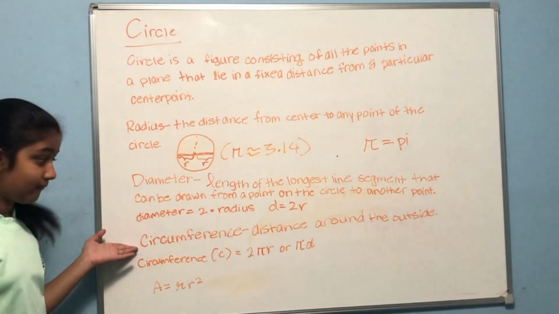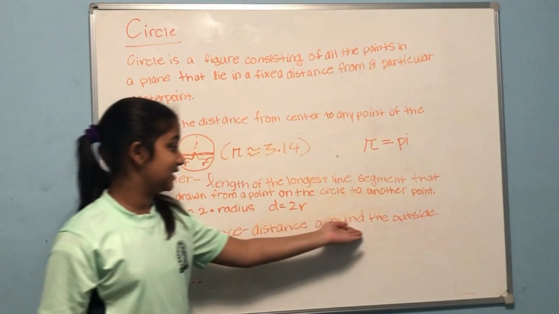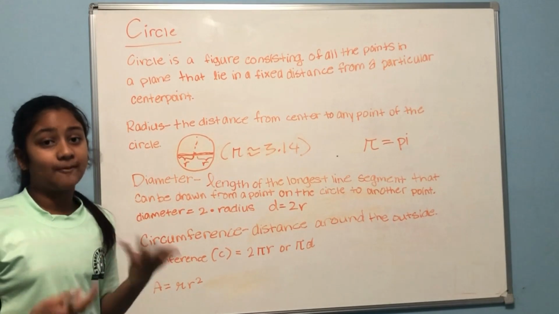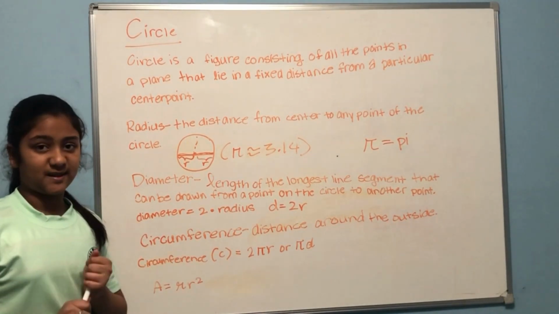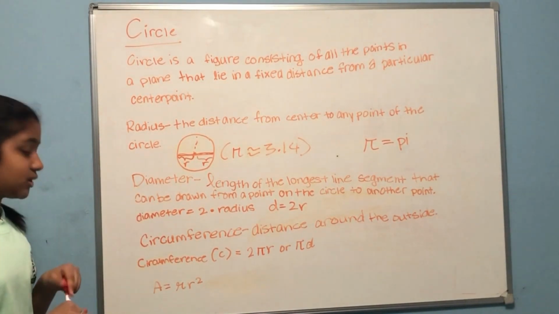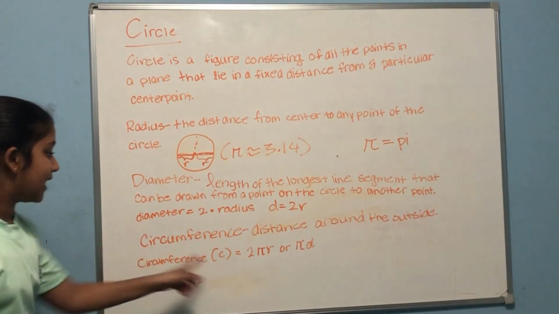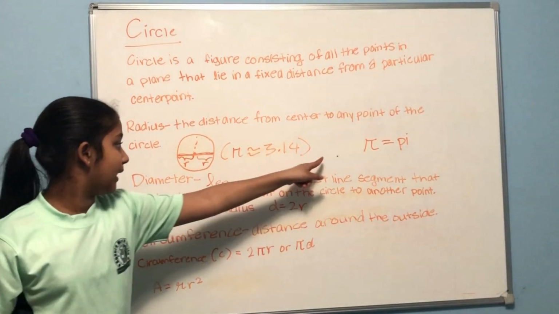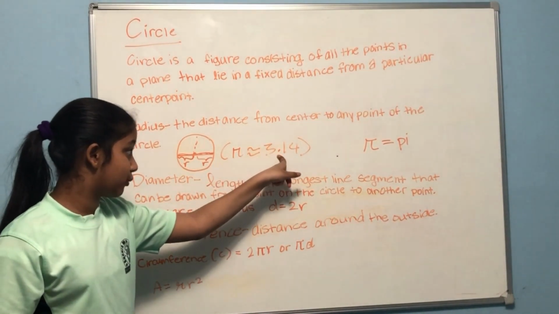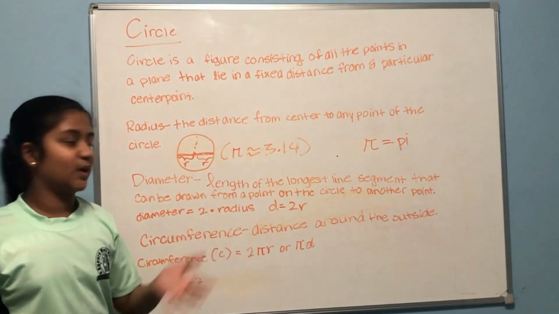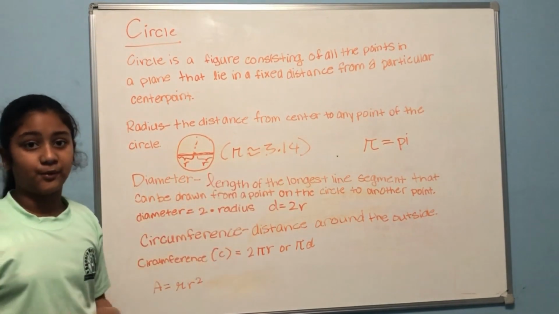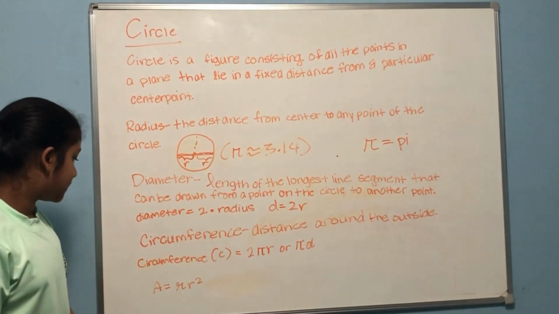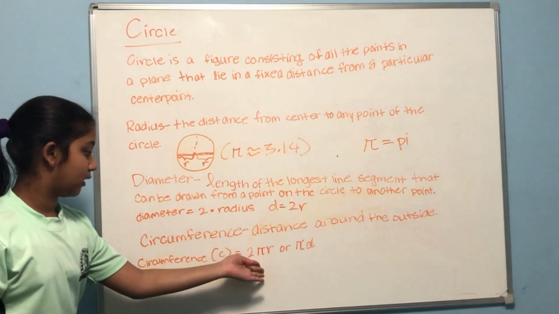Now let's move on to the circumference. The circumference is basically the distance around the outside of the circle. Another word for circumference could just be the perimeter. It's basically the perimeter of the circle. So to find the circumference of a circle, all you need to do is 2 pi r, or pi d. And pi is approximately equal to 3.14, although when we're solving, we usually don't need to use 3.14. We could just keep it as pi. And so the circumference is 2 pi r, or pi d.